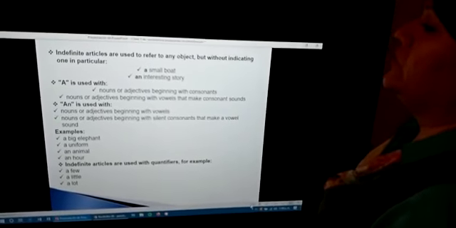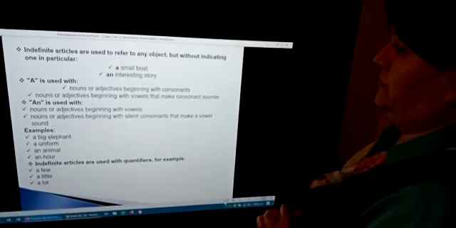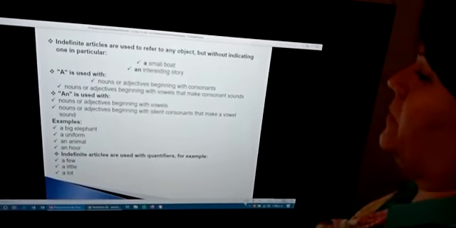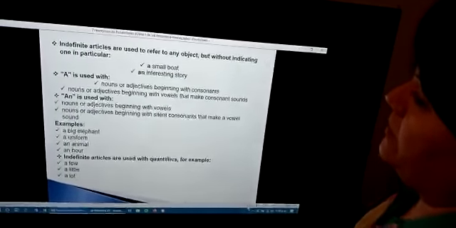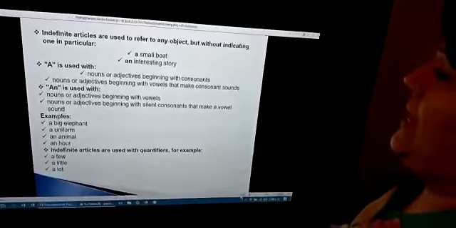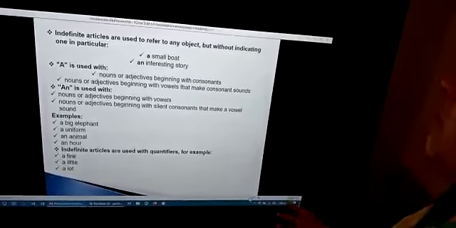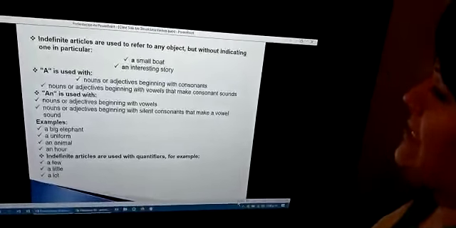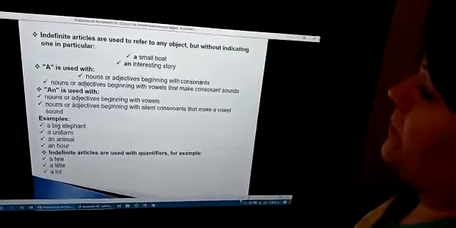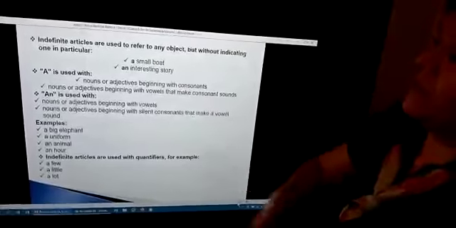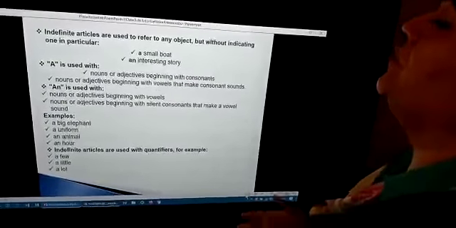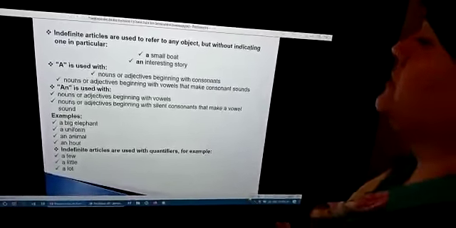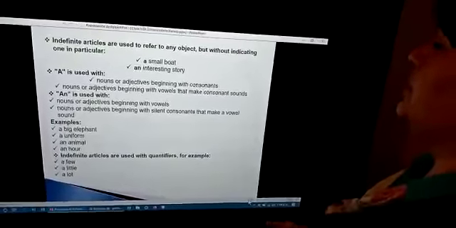Indefinite articles are used to refer to any object, but without indicating one in particular. Look at right here, the article a: a small boat. And another article, an: an interesting story. Okay? Look at right here, a. The article a is used with nouns or adjectives beginning with a consonant.